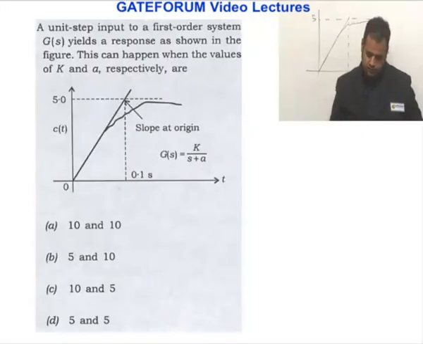A unit step input to a first order system G(S) yields a response as shown in the figure.